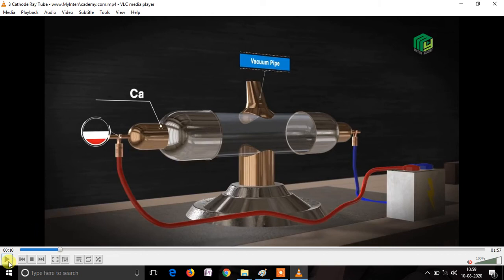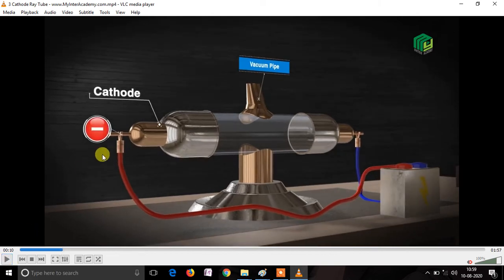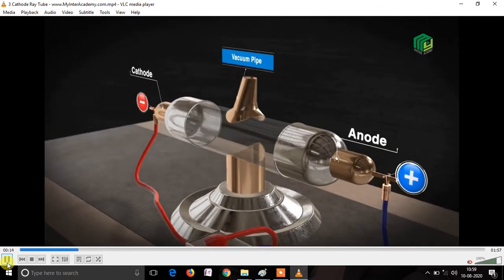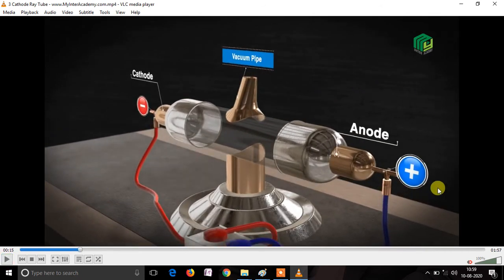One side of the discharge tube is connected to the negative terminal of the high voltage, known as cathode, and the other side is connected to the positive terminal of the high voltage.